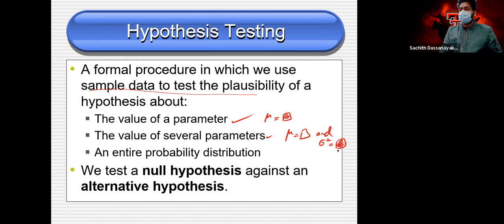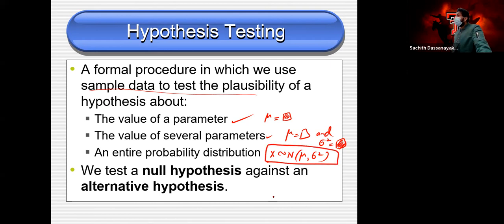Or an entire probability distribution. Our hypothesis can be that X has a normal distribution with mean mu and variance sigma squared. In this case we check whether our distribution is normally distributed or not. These are the possible scenarios that we have to discuss under hypothesis testing.